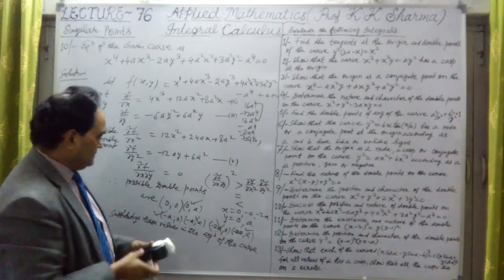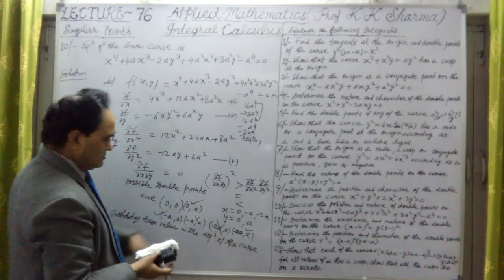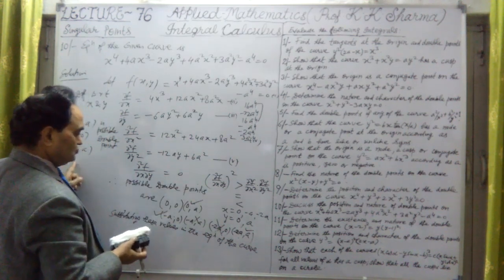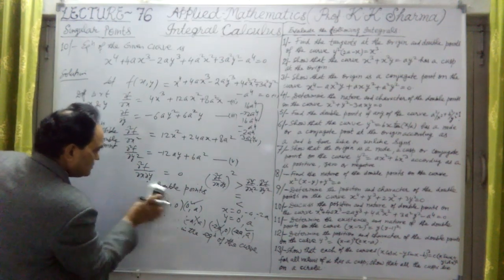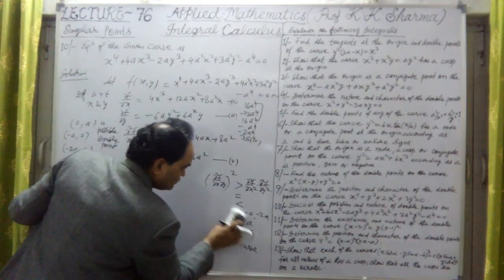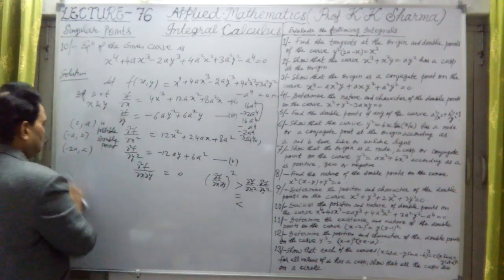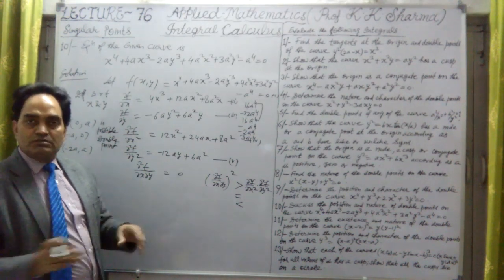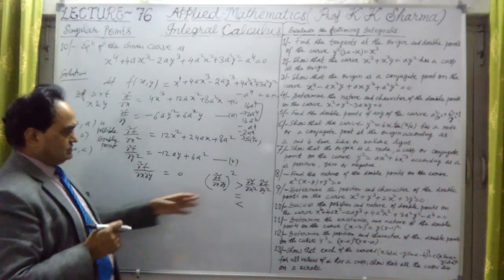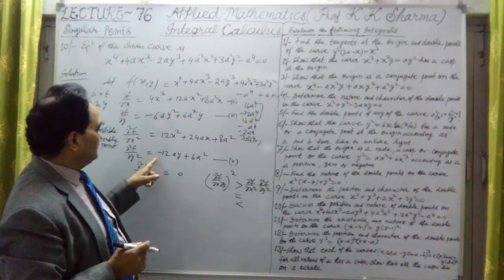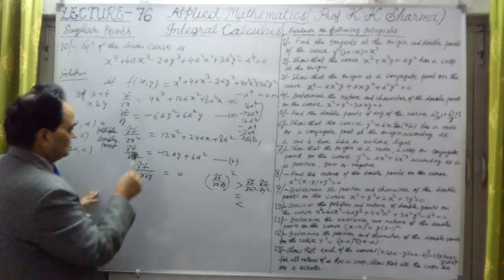Now let me check whether this condition is satisfied. So these points are going to prove: minus 2a and a, minus a and 0, and 0 and a. So these points are possible double points. The actual double points are among these. Hence, now let me check at each point. This condition is what? First of all, we have to find out the values of these 3 terms.